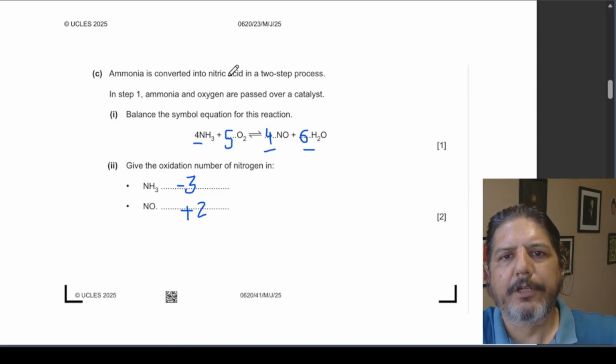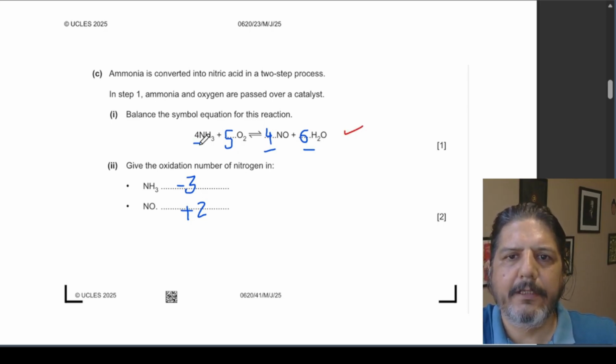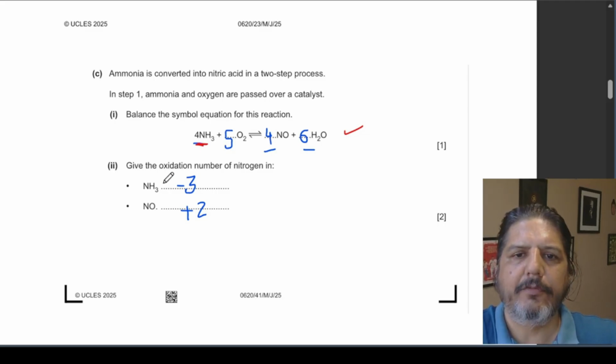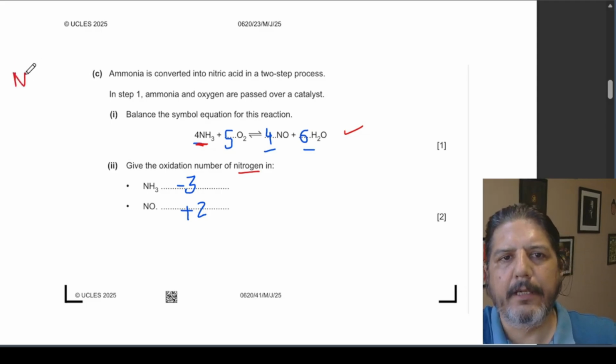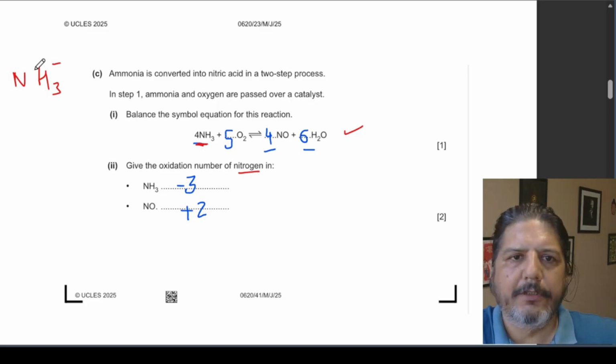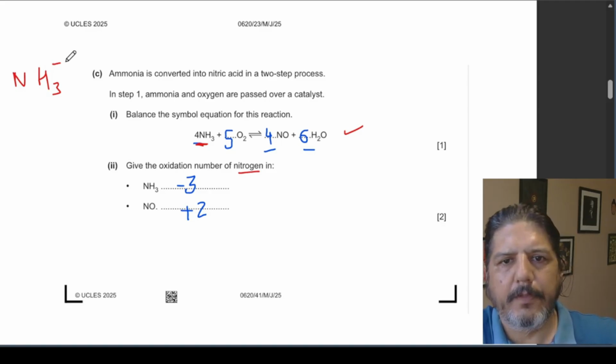Next question. Ammonia is converted into nitric acid in a two-step process. Ammonia and oxygen are passed over a catalyst. The first part was to balance the equation. I have balanced the equation already. Find the oxidation number of nitrogen. So in NH3, the oxidation number of nitrogen would be -3. Why? Hydrogen is bonded with a non-metal, so it will have an oxidation number of +1.